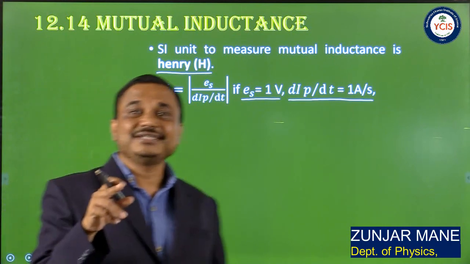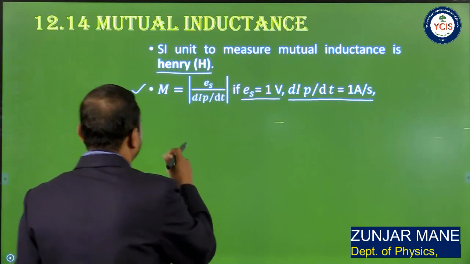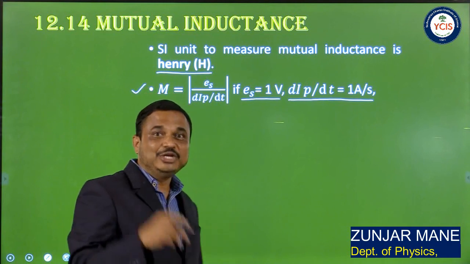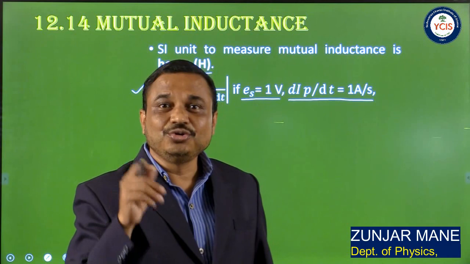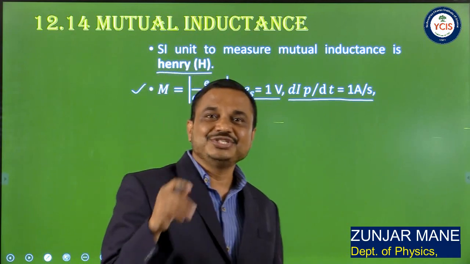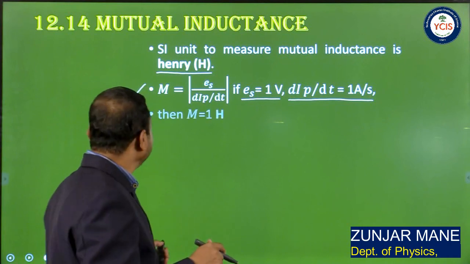So mutual inductance or coefficient of mutual inductance is said to be 1 Henry if the induced EMF in the secondary circuit is 1 volt due to a unit rate of change of current flowing through the primary circuit, that is 1 ampere per second.